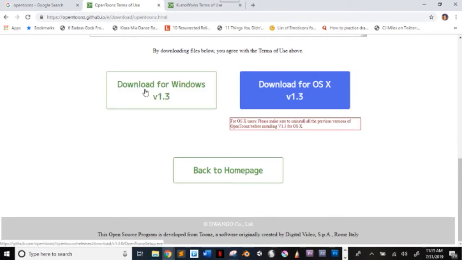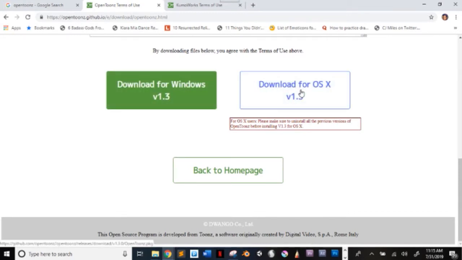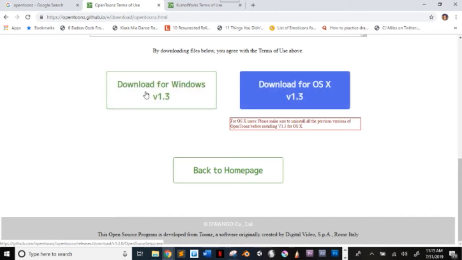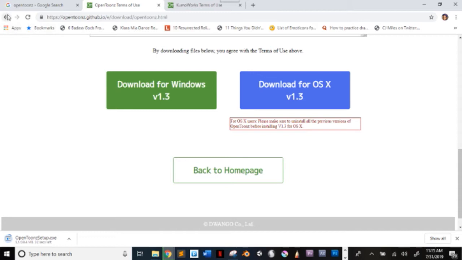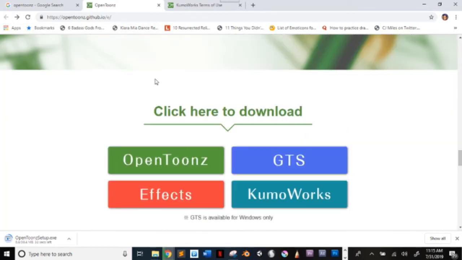If you're on Windows, you can click on download for Windows. For Mac OS X, click the Mac download. Since I'm on Windows, I'm going to click download for Windows, and it should start downloading. Then you want to go back, click back to home page. Here's your effects.